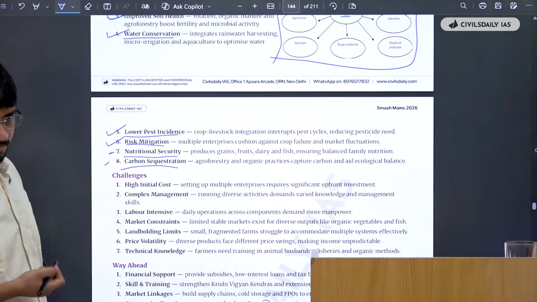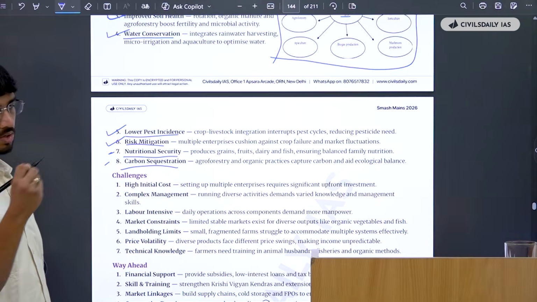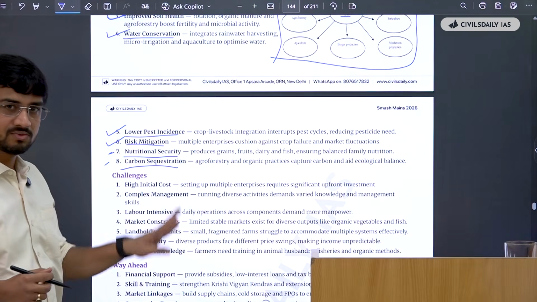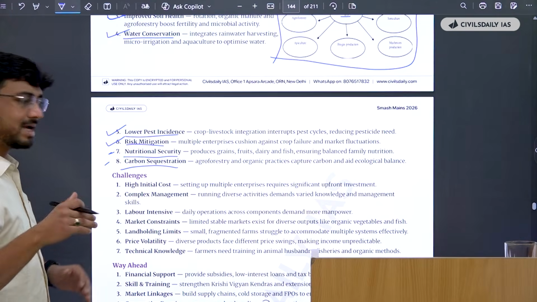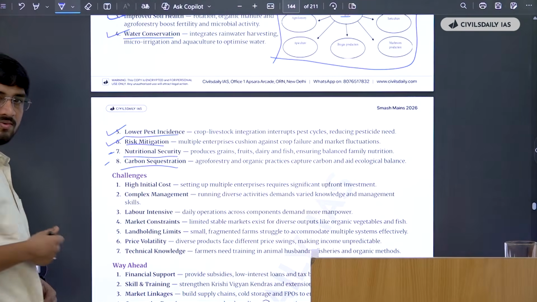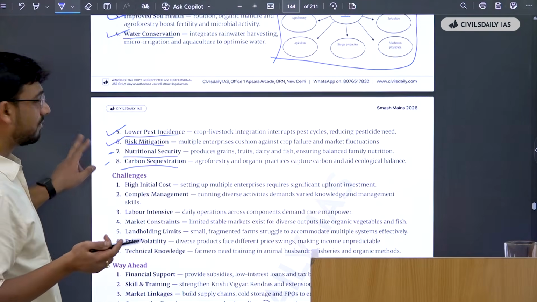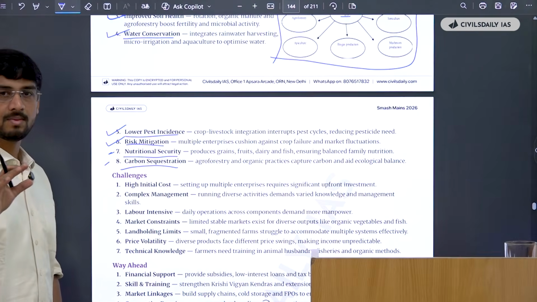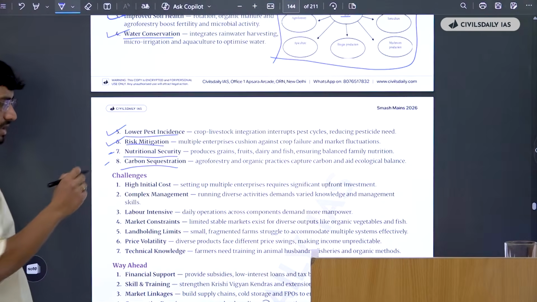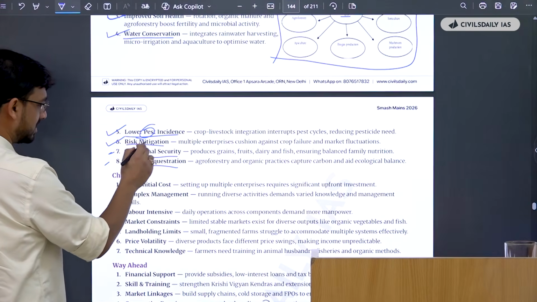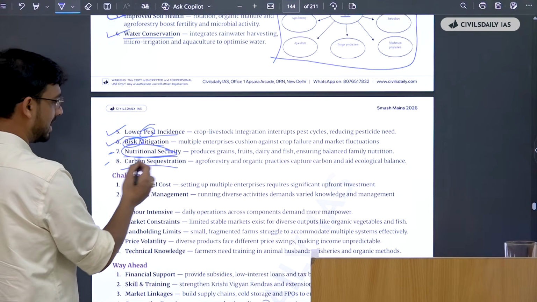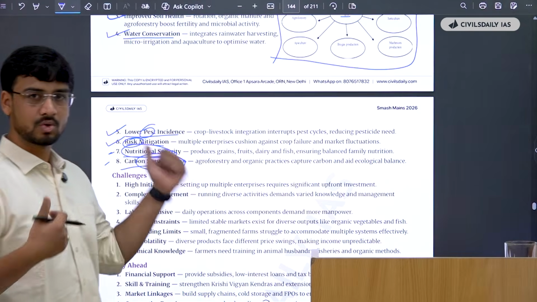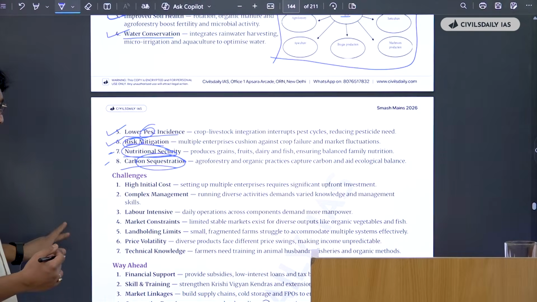But now, say you brainstormed this and generated only 4 points, and now that you have read these points, you have automatically trained your brain. Whenever there is a challenge or an advantage of any joint farming culture, you will think of pests, risk mitigation, nutritional security and carbon sequestration. This is the power of brainstorming using documents like these. Okay, that is what I'm trying to teach you here.